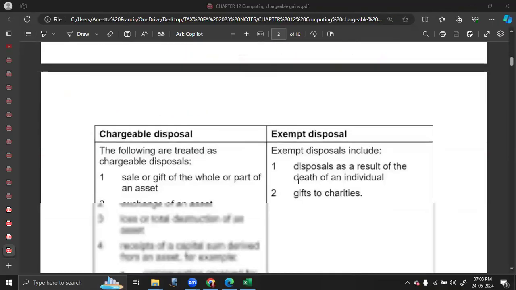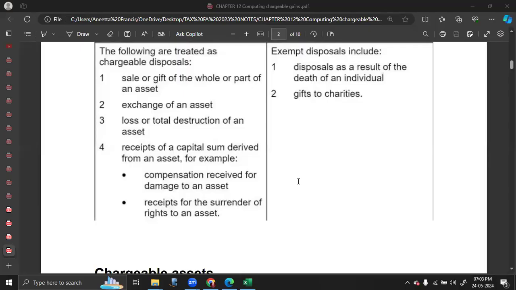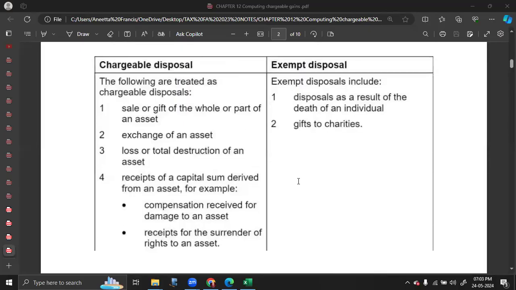In this chapter, you have to learn the list of assets which are exempt in CGT and which are taxable under CGT.